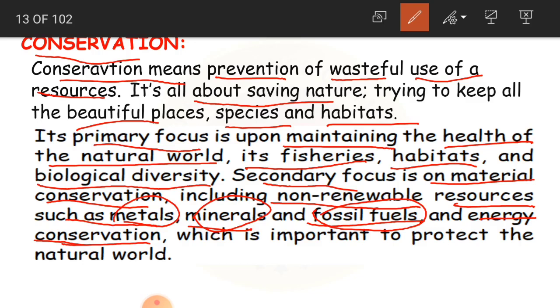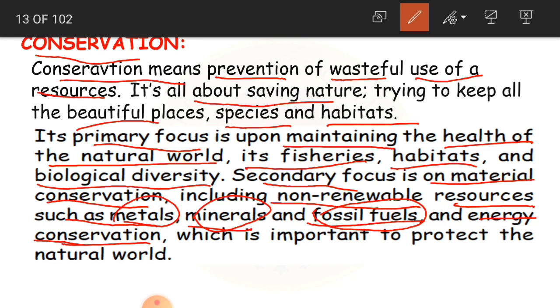For example, in our house we have lights and fans. I'm talking about electricity here. In whichever room you need it, you switch on the light and the fan. If there is no need, you switch it off so that you can save a little energy. By using it at the right time, you have to save the energy also.